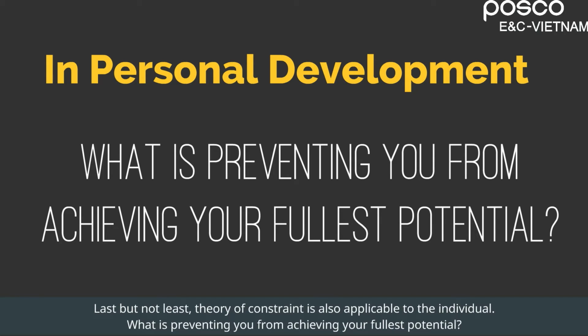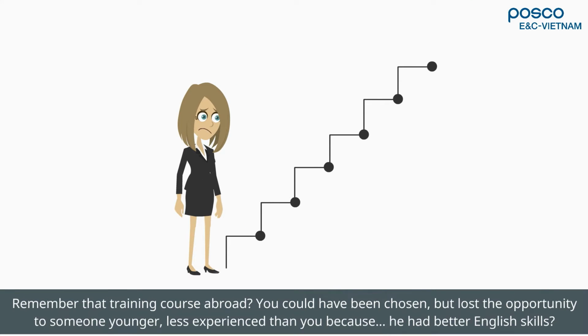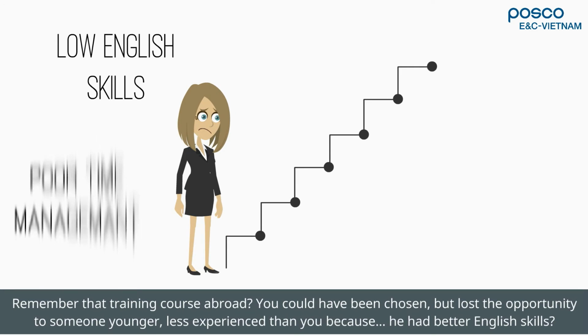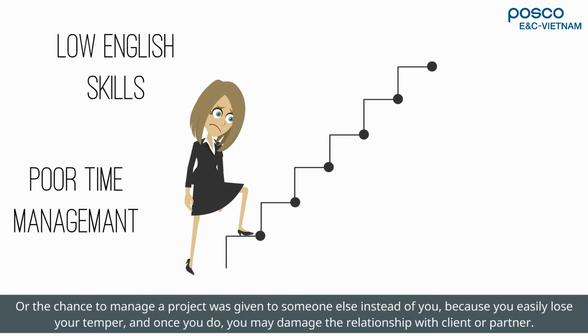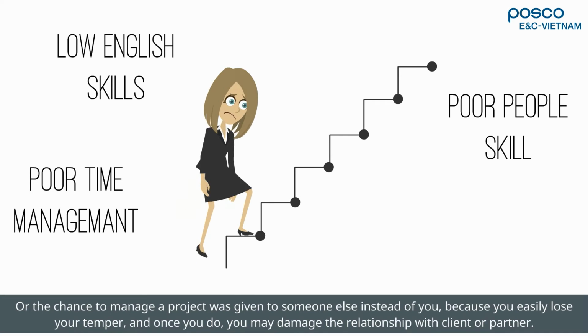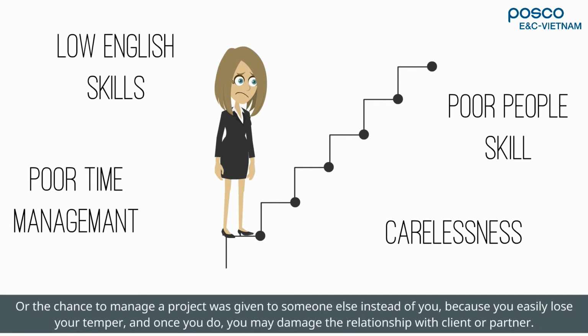Last but not least, theory of constraint is also applicable to the individual. What is preventing you from achieving your fullest potential? Remember that training course abroad? You could have been chosen, but lost the opportunity to someone younger, less experienced than you, because he had better English skills? Or the chance to manage a project was given to someone else instead of you, because you easily lose your temper, and once you do, you may damage the relationship with client or partner.